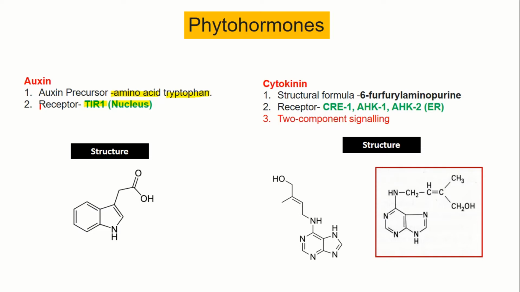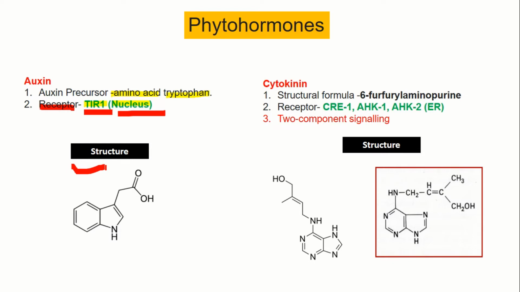Then the second most important thing, the receptor. Whenever auxin is released, it will be received by a particular receptor in the plant. That receptor for auxin is TIR1 and it is situated in the nucleus. So always remember the receptor name and where it is located in the plants. The third important thing is the structure of auxin, because in a previous examination